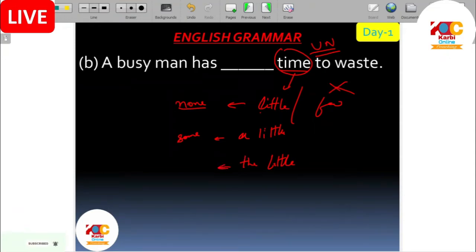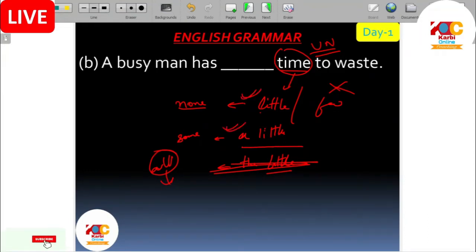And a little means some, though not so much. We have to say this because much is not used with many, because it is uncountable. That's why. What is the answer here? Little. Why is a little not correct? Time is uncountable, but for little we have two options, little or a little. The correct one is little.